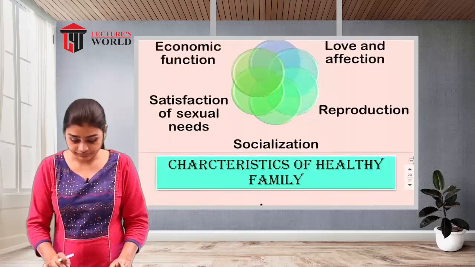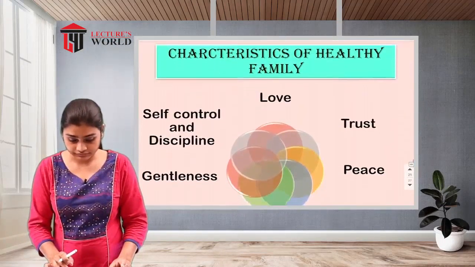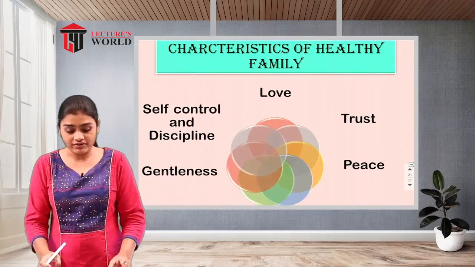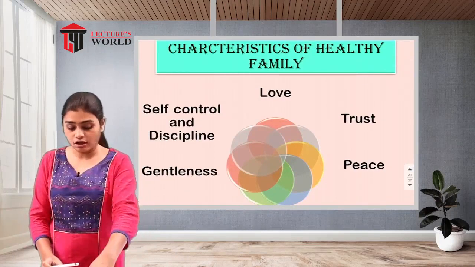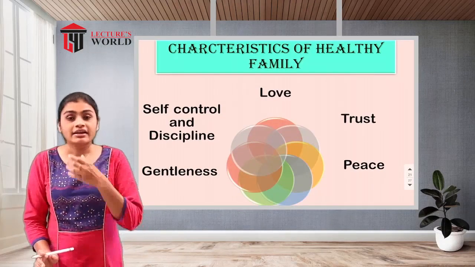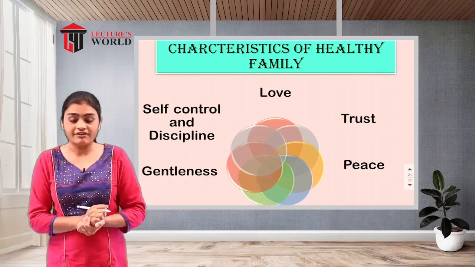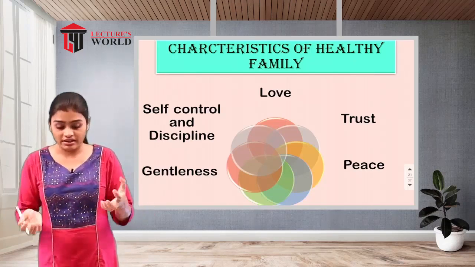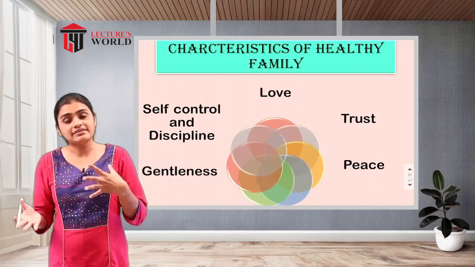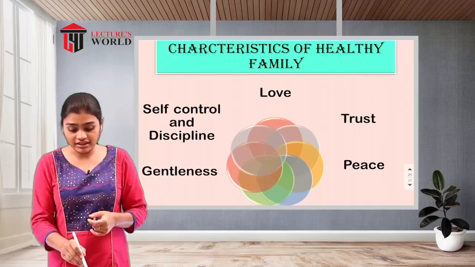After that, the next point we have is characteristics of a healthy family. How should a healthy family be? What all things will be there in a healthy family? The first thing is love.